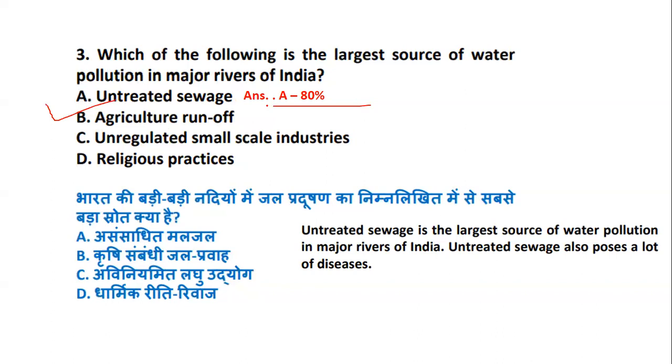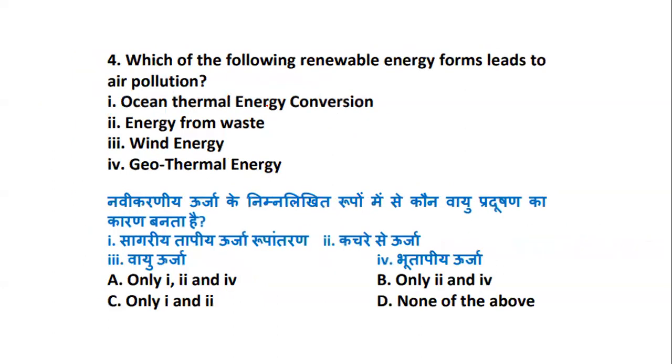It also poses a lot of disease. So why is it one of the largest? Because it consists of 80%. So yes, that is one of the largest. Okay, coming to question number 4. Now question number 4 is, which of the following renewable energy forms lead to air pollution?